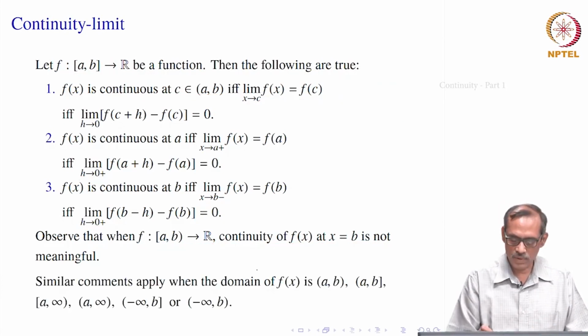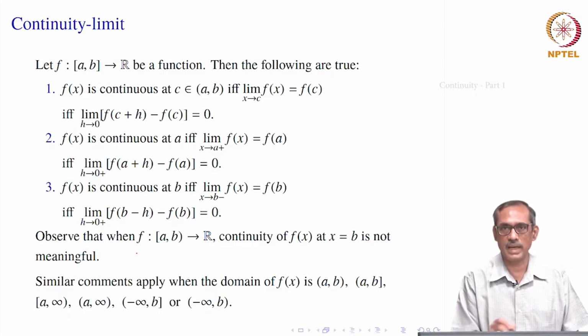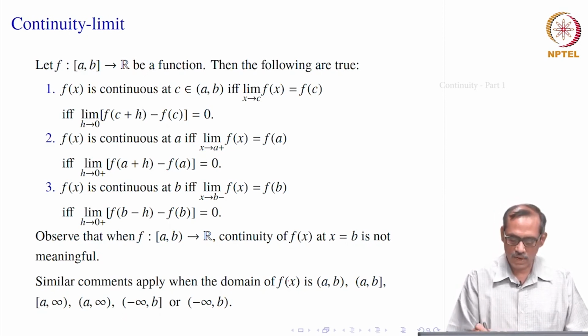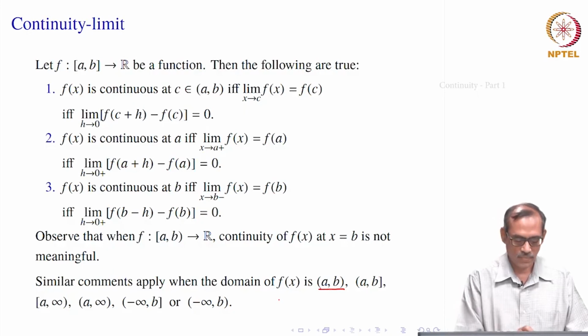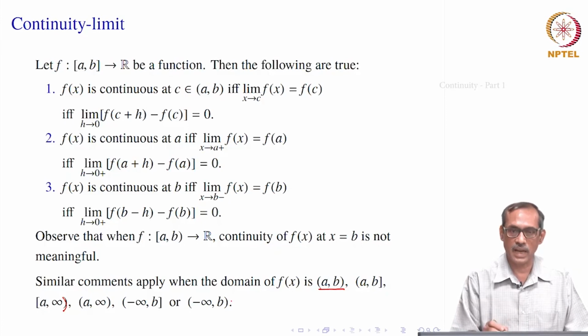Okay. Similarly, if you have a open, b closed, then continuity at a will not be meaningful, because f of a is not defined. So, similarly, if it is open at both ends, then continuity at a and continuity at b does not arise, right. Similarly, for a to infinity, infinity is not a point in the real numbers, and that is why we are writing it open. So, at infinity has no meaning, but at a has a meaning, it is the right side limit. Similarly, all these. So, these are just guidelines to connect continuity with limit and how to carry over.